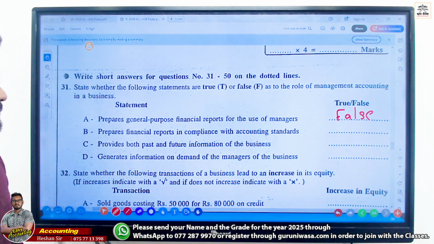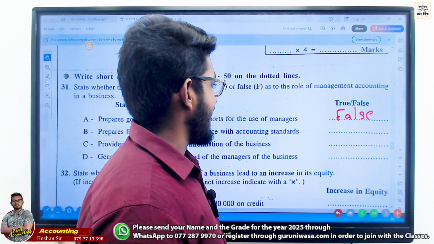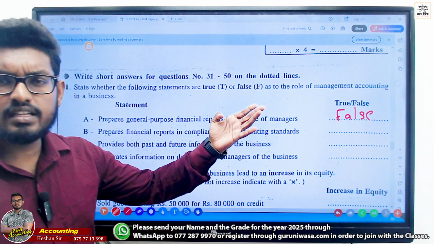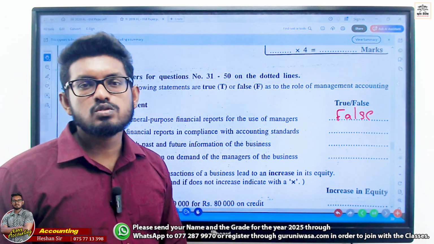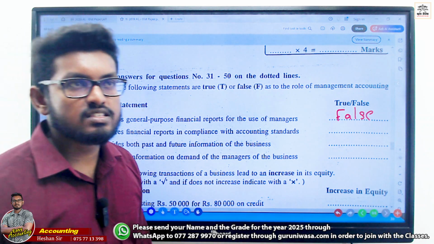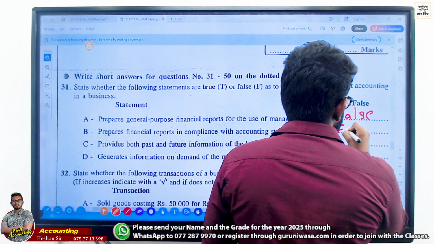Prepares financial reports in compliance with accounting standards. In management accounting, accounting standards are not needed. We can use whatever is based on the business context. False.